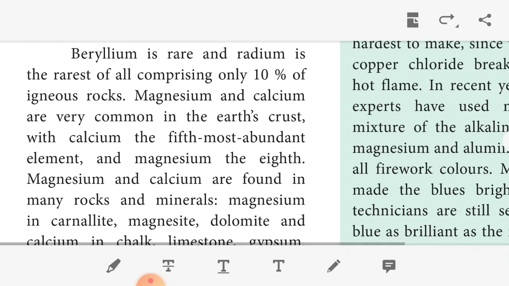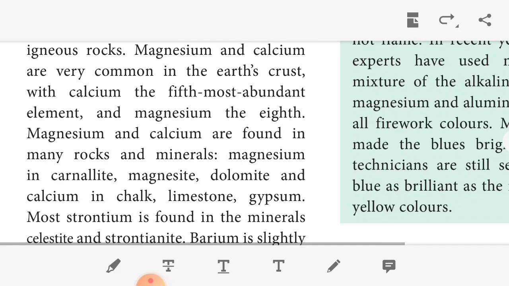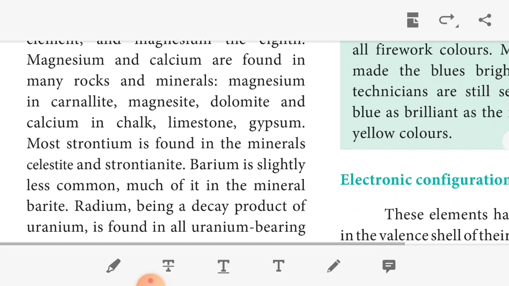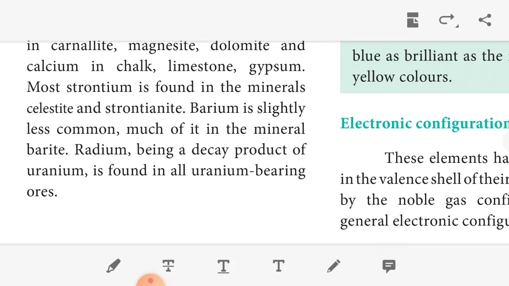Calcium is the fifth most abundant element, and magnesium is the eighth most abundant element. Magnesium and calcium are found in many rocky minerals. Magnesium is found in carnallite, magnesite, dolomite. Calcium is found in chalk, limestone, gypsum. Most strontium is found in the mineral strontianite and celestite. Barium is slightly less common, mostly found in the mineral barite. Radium is radioactive, and it is found in all uranium-bearing ores.